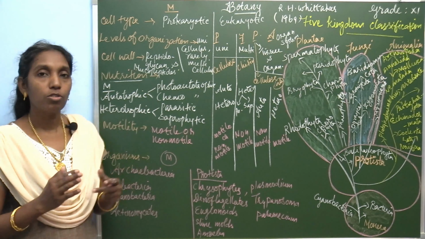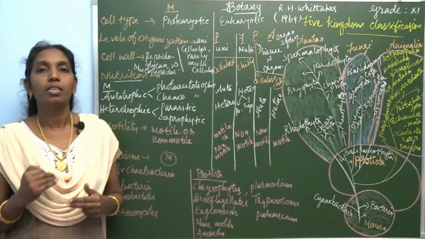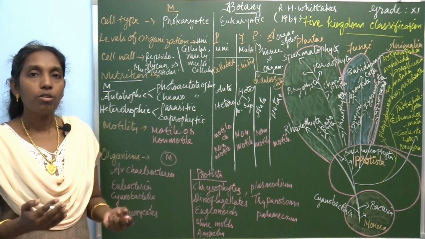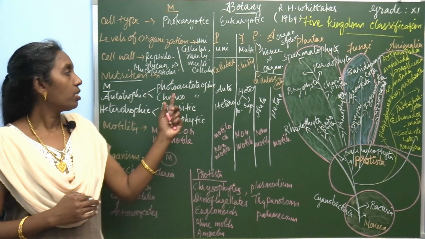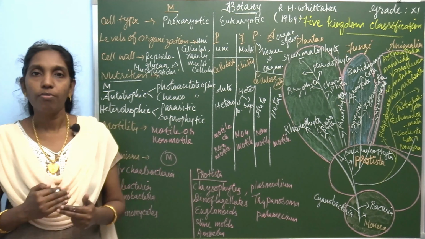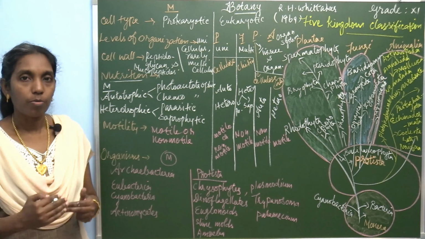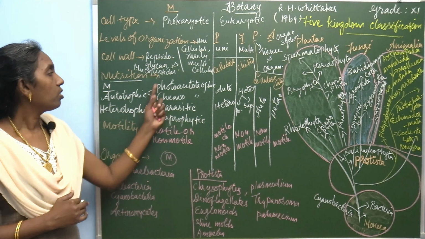There are two different types of autotrophic organisms: photoautotrophic and chemoautotrophic. Photoautotrophic organisms synthesize their own food with the help of sunlight. But chemoautotrophic organisms derive energy from chemical reactions. Here photo means light. Photoautotrophic organisms synthesize their own food with the help of sunlight, carbon dioxide, water and the pigment chlorophyll. So these two types of autotrophic organisms are present in Kingdom Monera.